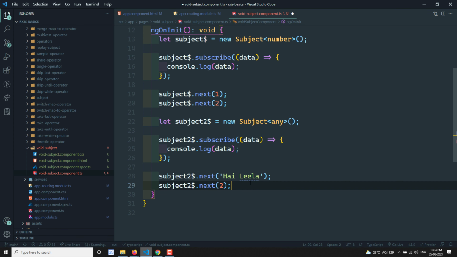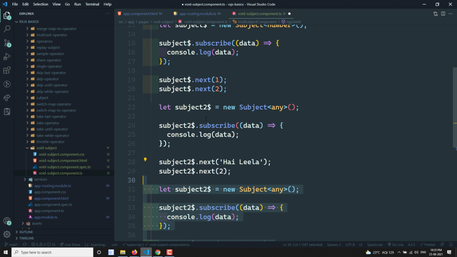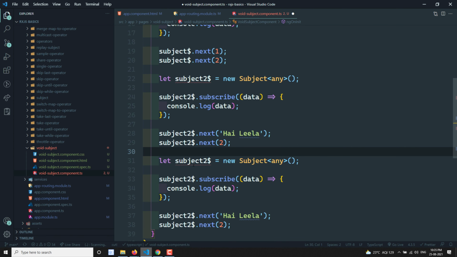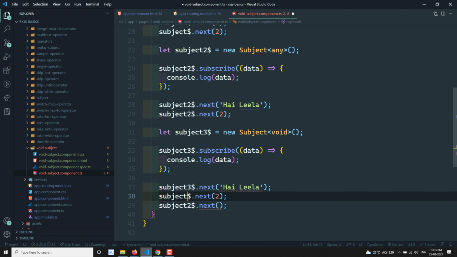For this reason, they have introduced a void subject. So here I can write subject$3 and mention void. Now void means you will have a provision where there is no need to send any value.